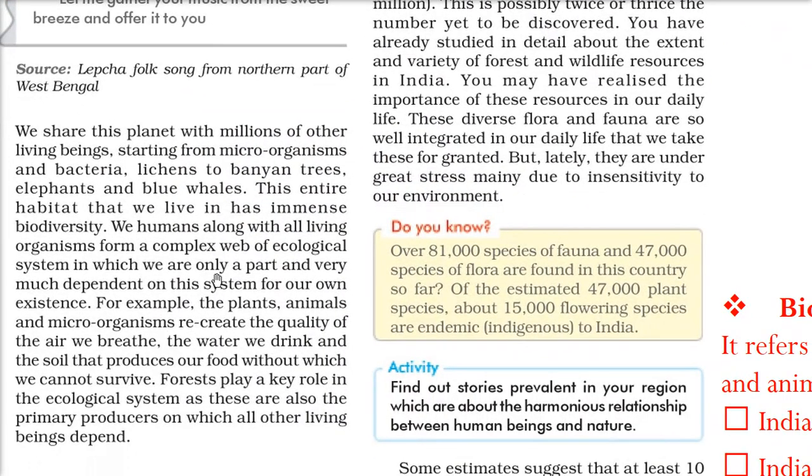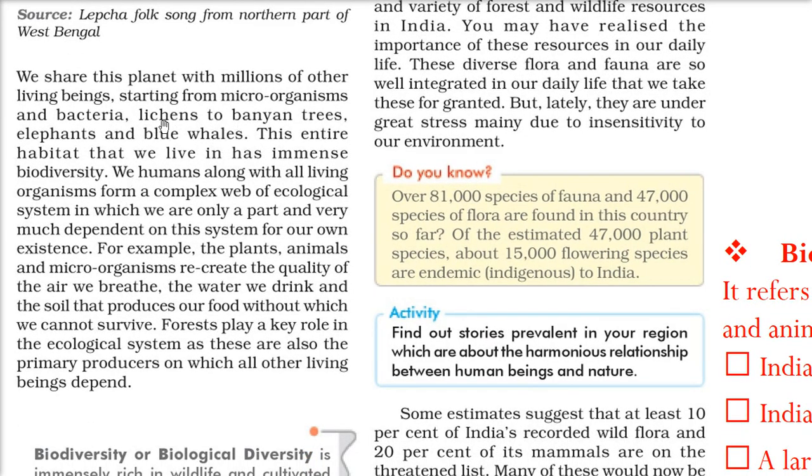We have been talking about different types of microorganisms. The animals can range from microorganisms to even the largest mammals like blue whales. So these things which we are talking about, even the plants, they all constitute biodiversity.